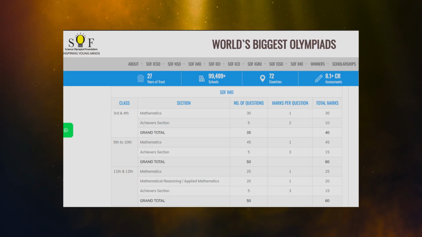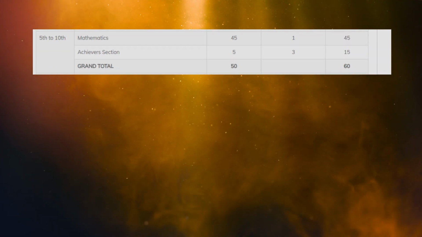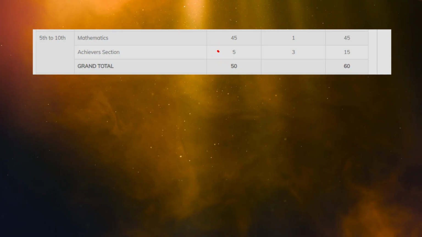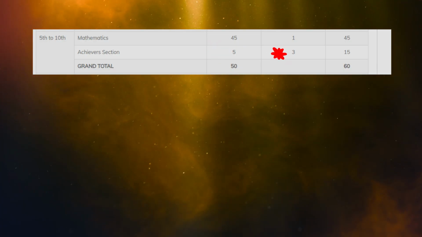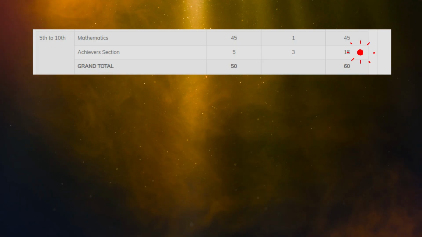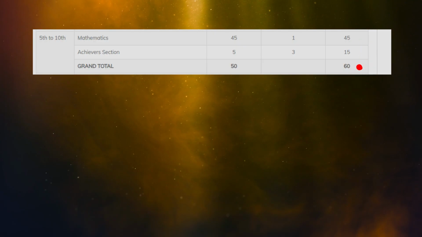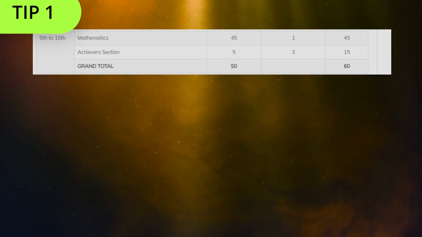So, shedding some light on the question patterns and marks allotted. Keep in mind this is for level 2 Maths. Mathematics: 45 questions, each 1 mark, so 45 marks. Achiever section: 5 questions, each 3 marks, making it 15 marks total. 50 questions, 60 marks.